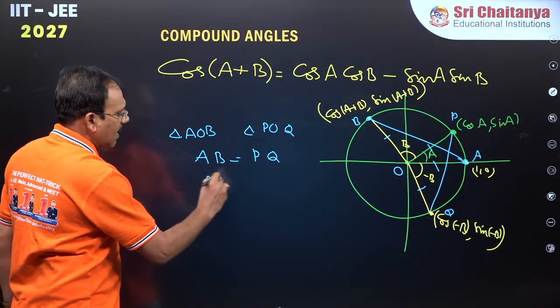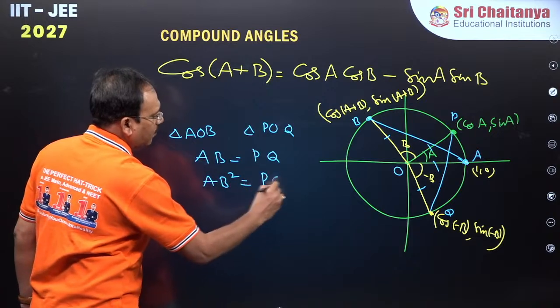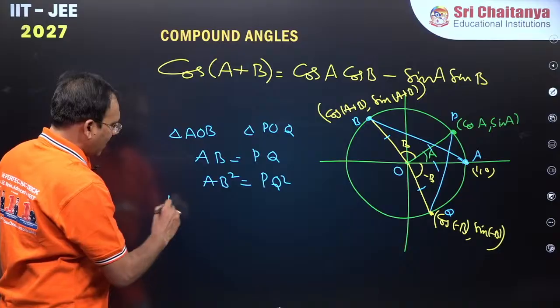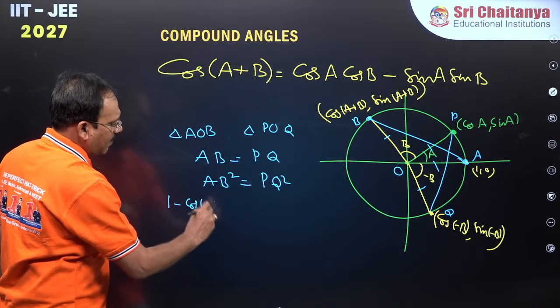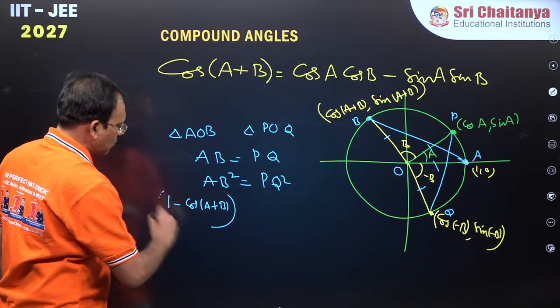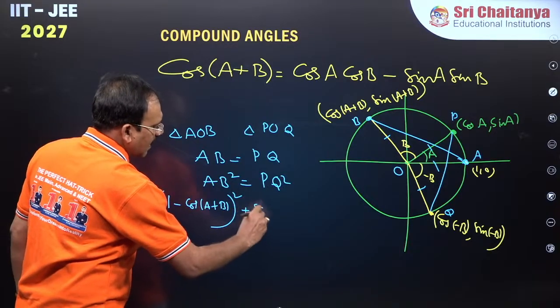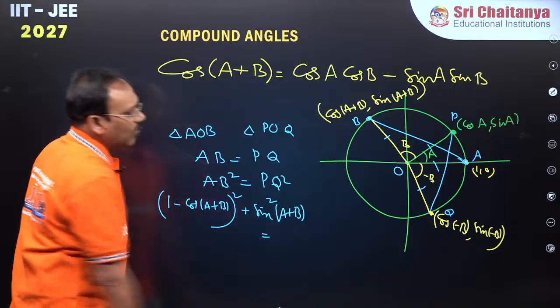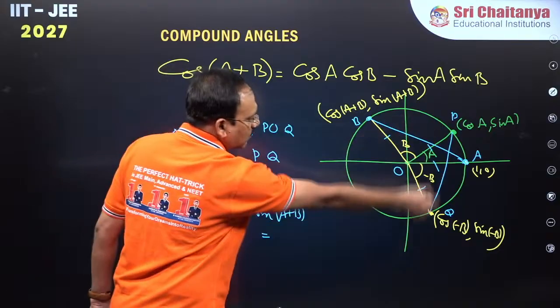That means AB square is equal to PQ square. You just find AB square, guys. 1 minus cos of A plus B whole square plus sin of A plus B whole square. This is equal to, what about this square, guys?